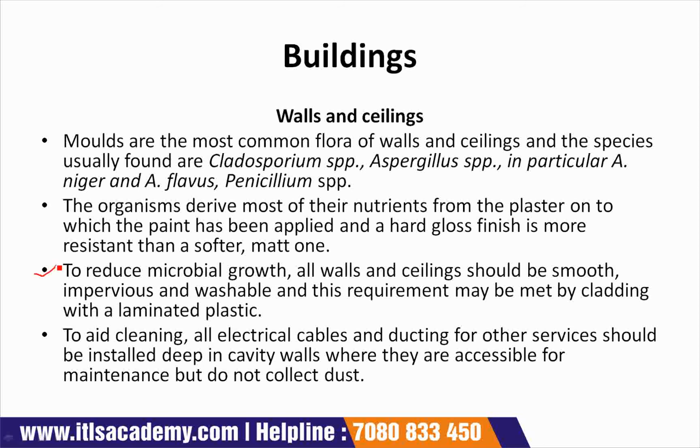Next point is to reduce microbial growth. All walls and ceilings should be smooth, impervious and washable, and this requirement may be met by cladding with a laminated plastic. Laminated plastic or plastic paint can help the wall to get resistant from the microorganisms.